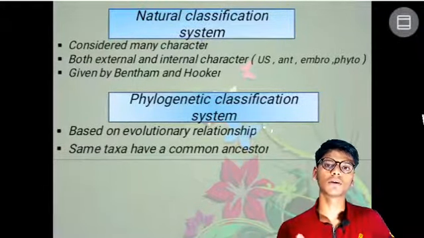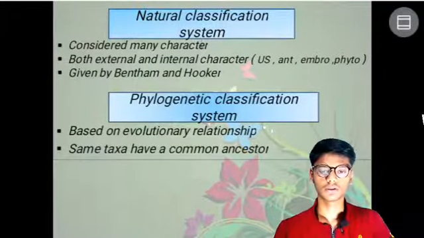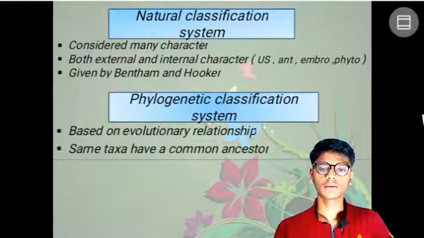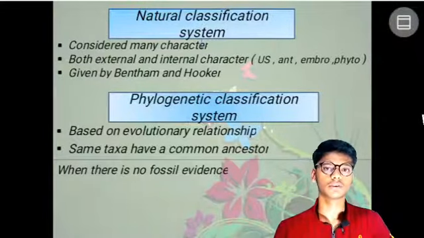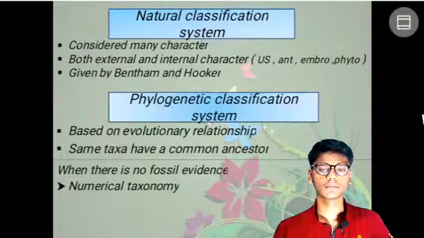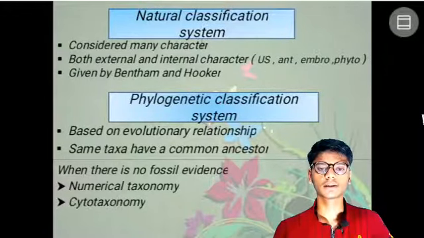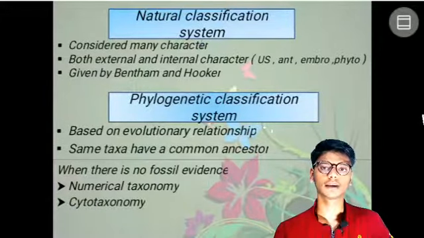All are made from the same ancestor according to this. And when there is no fossil evidence, how do we classify? By numerical taxonomy, cytotaxonomy, and chemotaxonomy.